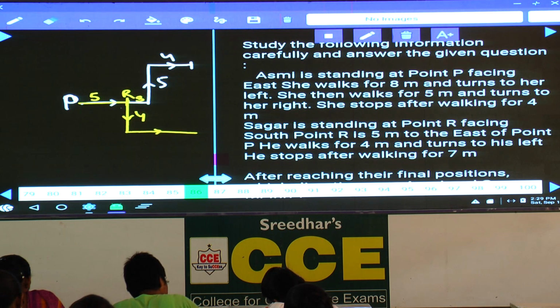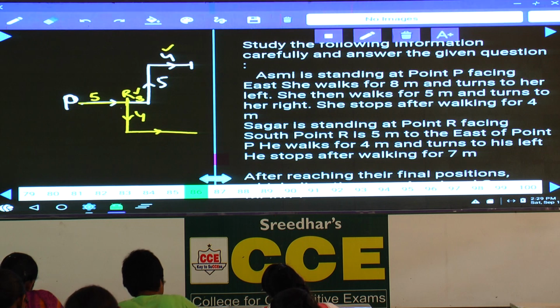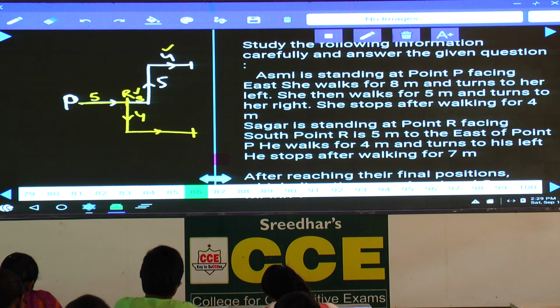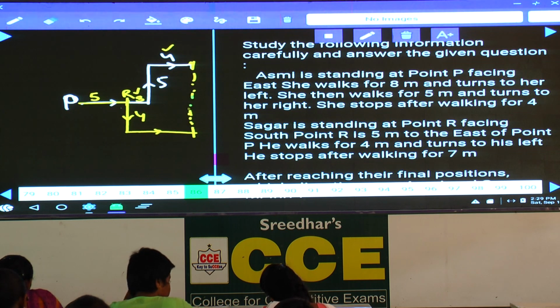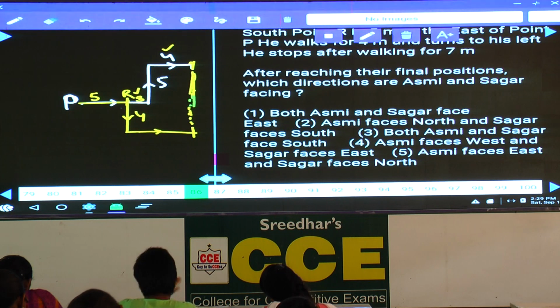Now this 7 meters, if you observe here, this is 3 meters and this is 4 meters, and so 3 plus 4, that is 7 meters. Hence these two persons, Sagar and Asmi, are vertically on the same point, isn't it?